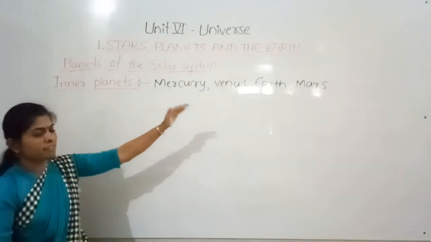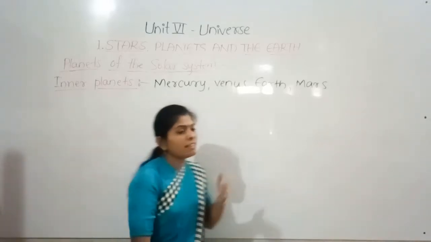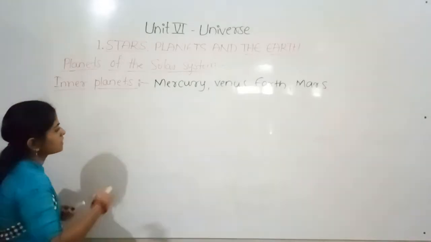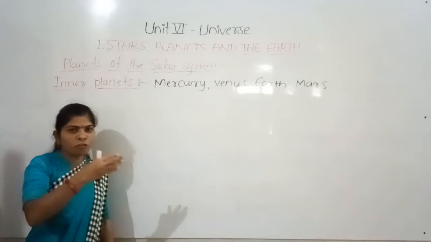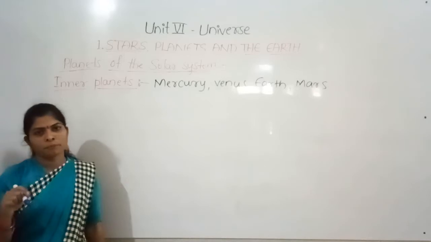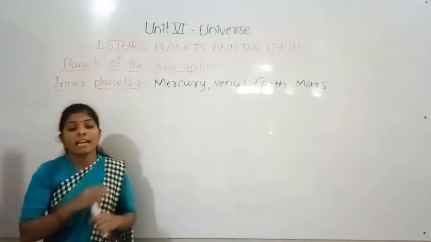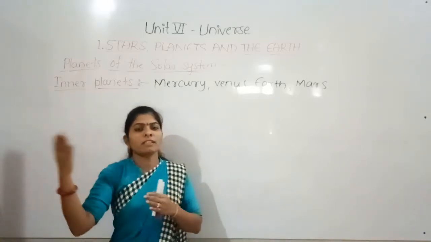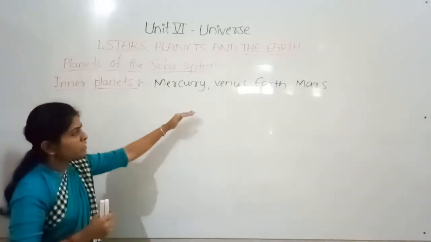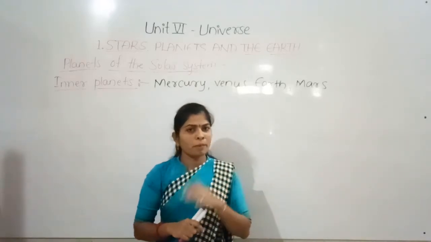So these first four planets are called the inner planets, and these inner and outer planets are separated by the asteroid belt. Yes, in between the first four planets and the next four planets, there in the middle is the asteroid belt. What those asteroids are we can discuss in the next class. So the first four and the next four planets are separated by the asteroid belt.